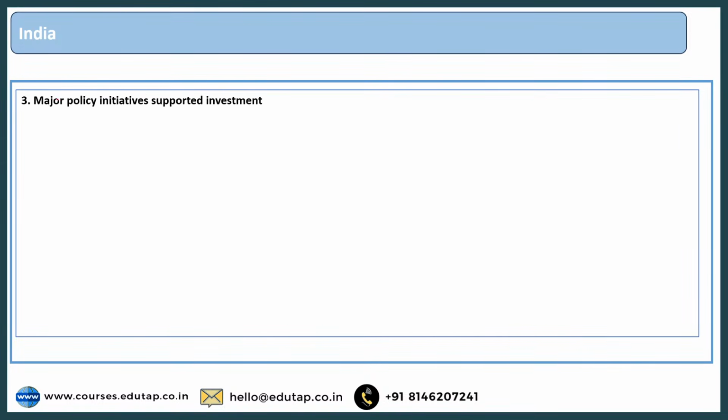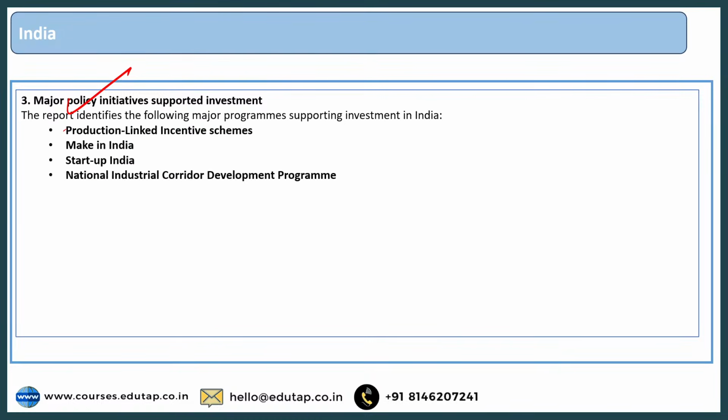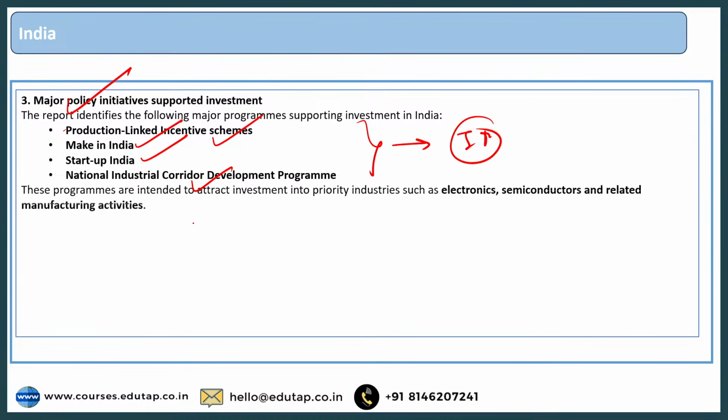Now it also acknowledges major policy initiatives that have supported investment in India, that include programs like Make in India, Stand Up India, National Industrial Corridor Development Program, and the Production Linked Incentive Scheme too, right? So these types of schemes have made a huge contribution to increasing investments.